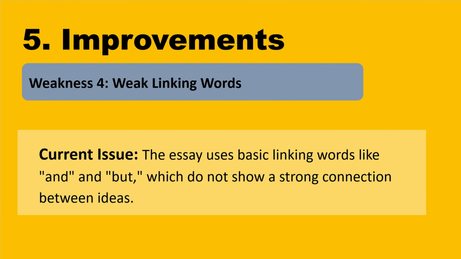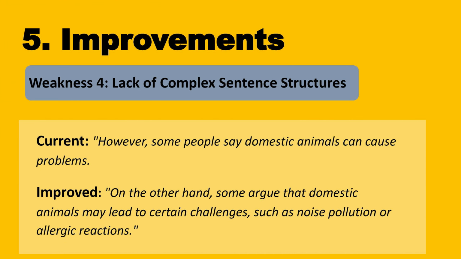4. Weak linking words. Issue: the essay uses basic linking words like and, but, which do not show a strong connection between ideas. Example: current. However, some people say domestic animals can cause problems. Improved. On the other hand, some argue that domestic animals may lead to certain challenges, such as noise pollution or allergic reactions.